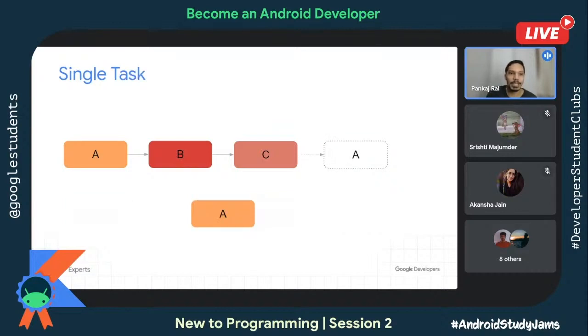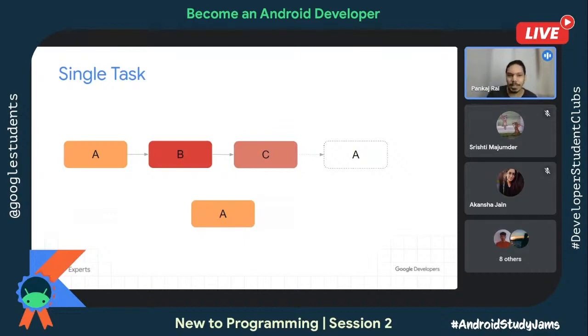Okay, now let's see about the single task. Single task is, say you have again activity A, B, C. And now from activity C, you want to launch activity A. Earlier with the standard variant, it will launch a new instance of activity A. With single top, if A was not the last visible activity, then again it creates a new instance of it. But now with single task, say on a button click of activity C, I'm trying to launch activity A once again. Now it will not create a new instance for me. Rather, it will go back to the activity A once again.